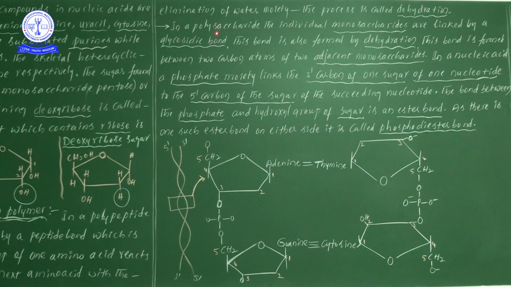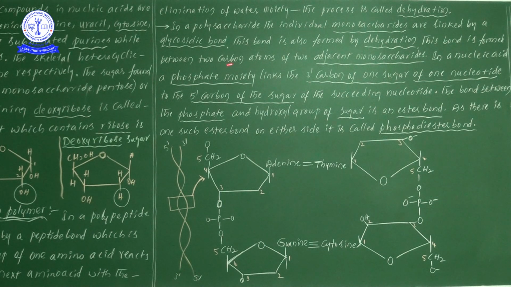Results in the formation of polysaccharides. Don't forget, I am explaining this many times because in a previous NEET examination they asked this. Next, what is the type of process taking place here? Again it is the dehydration process, where water is eliminated. So this bond is also formed by the dehydration process.